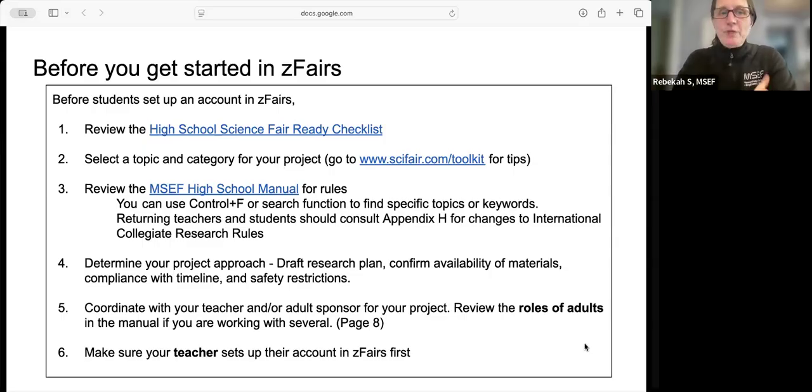You want to determine your project approach, which means drafting your research plan, making sure that the materials and the access you need are there to do your project. You want to make sure you're complying with the timeline as well as safety restrictions. Do coordinate with your teacher and adult sponsor for your project. If you're not sure what adults are doing what with your project, do look at the role of adults in the manual. And your teacher needs to set up accounts in zFairs first.